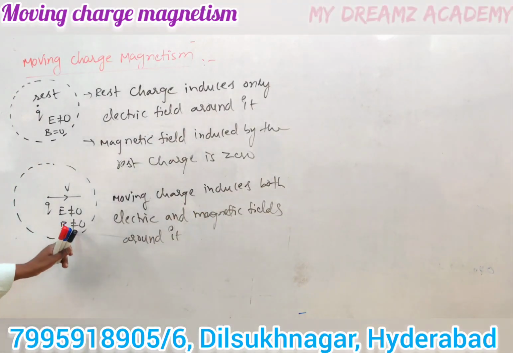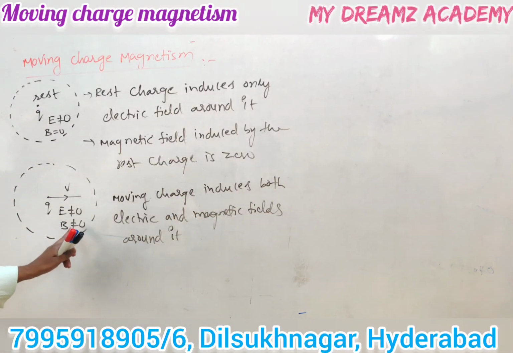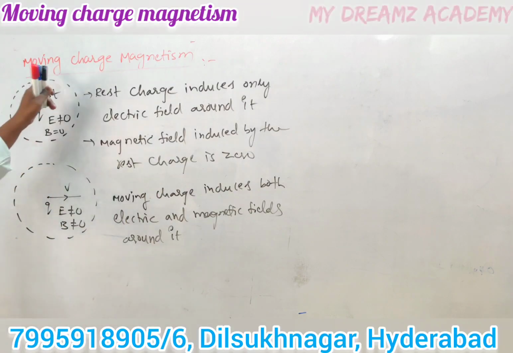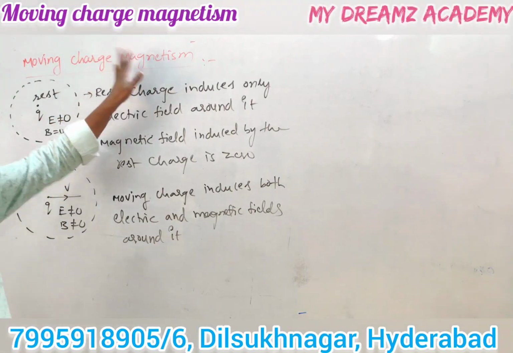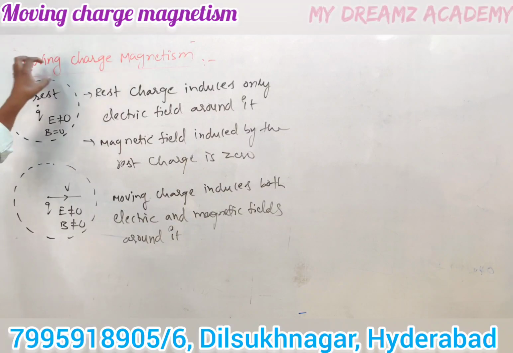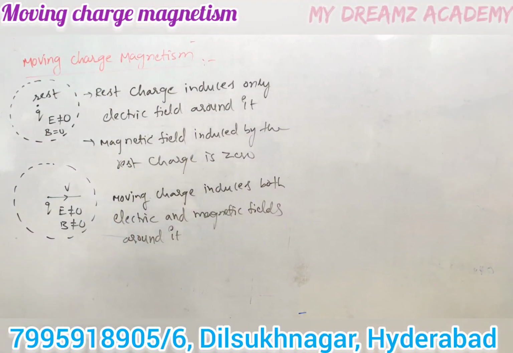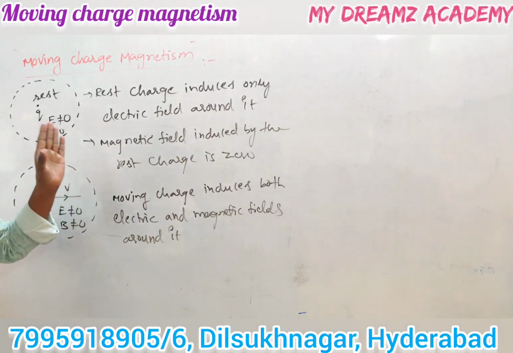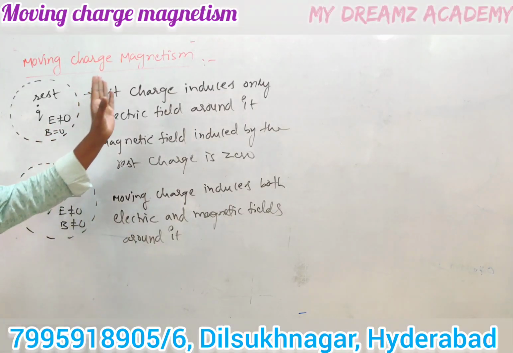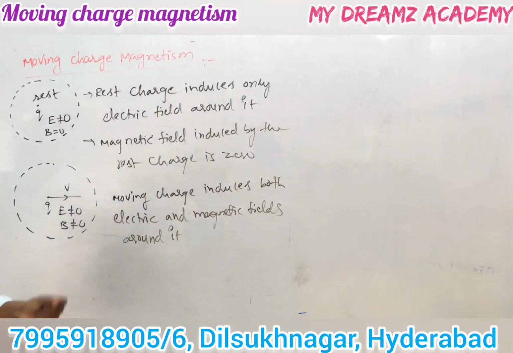Now the magnetic field is induced due to the moving charge. That's why this chapter is named moving charge magnetism. When a charge is moving, a magnetic field is produced, so that is called moving charge magnetism. Now we have to discuss the magnitude of the induced magnetic field induction due to the moving charge.